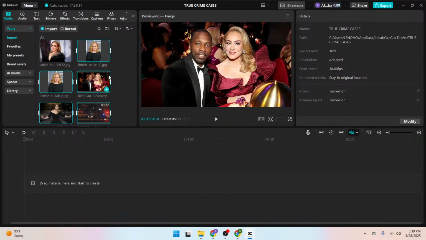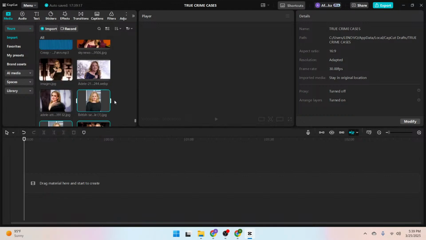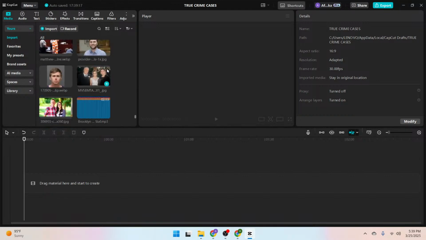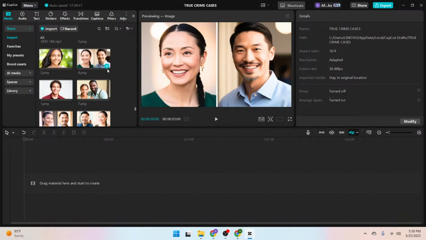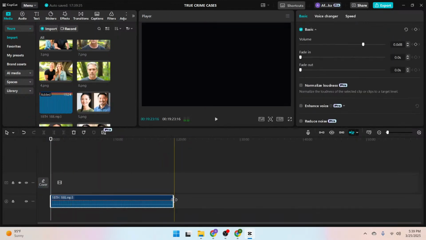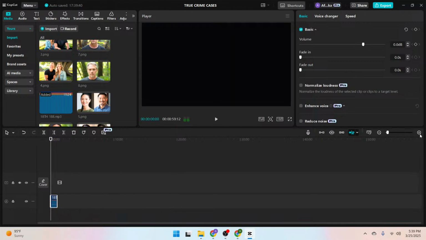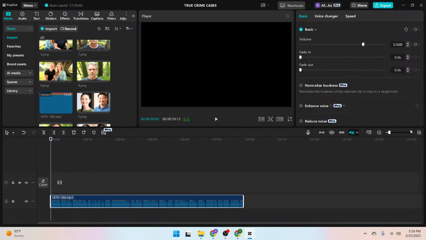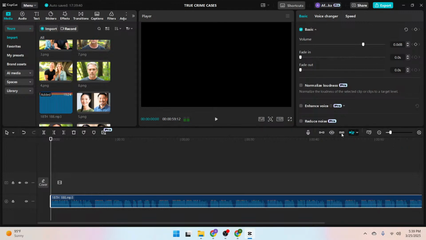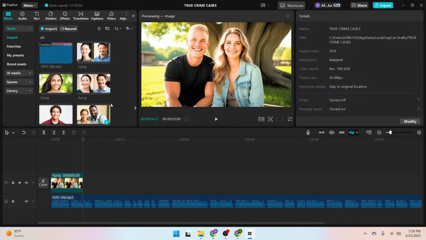Now the first thing you have to do next is come over to this place and make sure your voiceover is already here too. So I'm going to drag and drop the voiceover first onto the timeline, as you can see right here. So this is the voiceover. You zoom this. This is the zoom panel. Okay, now that you have the voiceover, you just have to drag the clips into this particular window.